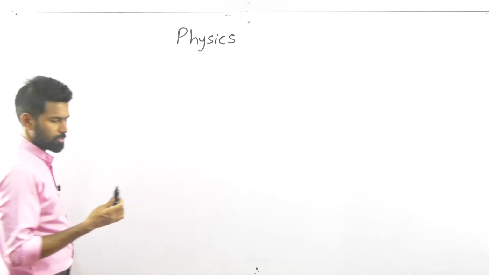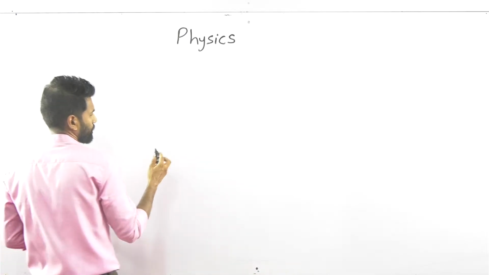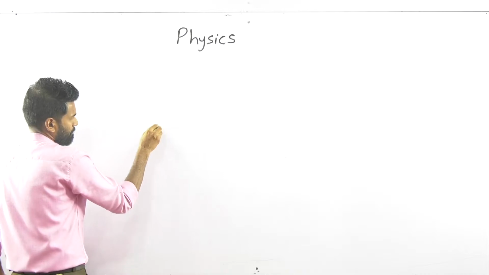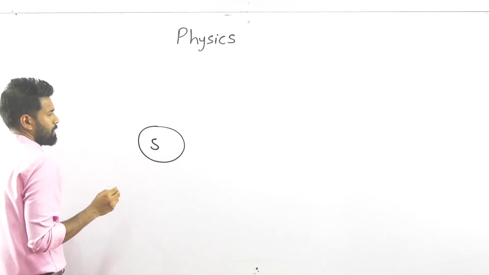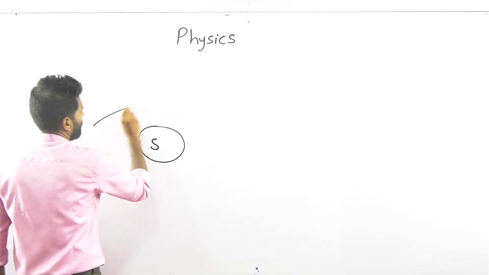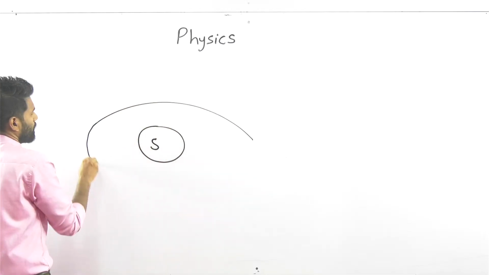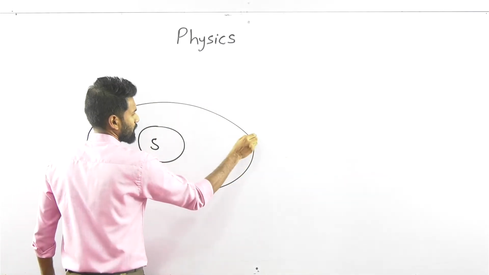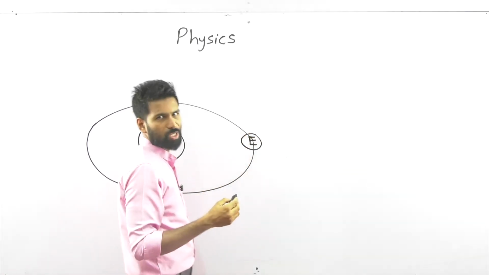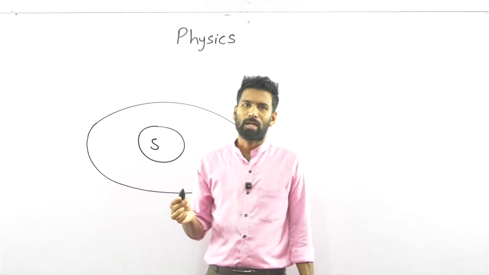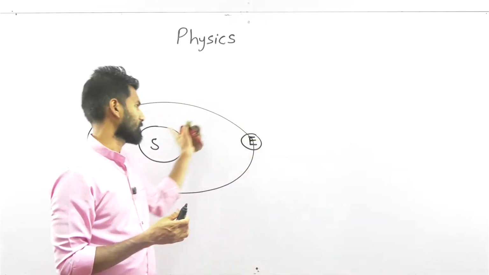This was the same example I took in the class. Here's our sun. Around our sun, Earth is rotating. So this is nature. In our nature, around our sun, Earth rotates.